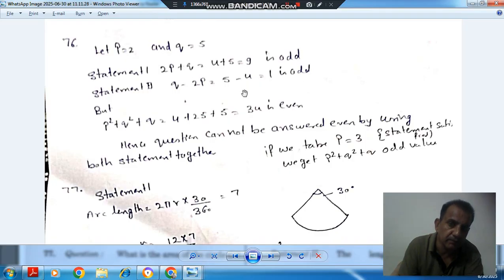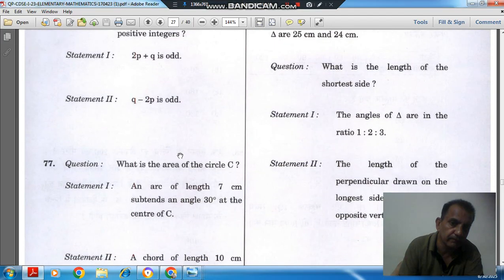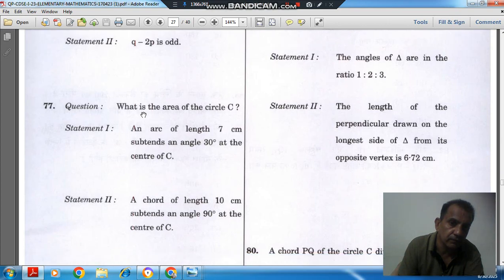So the answer is option D. Next, what is the area of circle C? Statement 1: an arc of length 7 cm subtends an angle of 30 degrees at the center of C. Statement 2: a chord of length 10 cm subtends an angle of 90 degrees at the center of C.